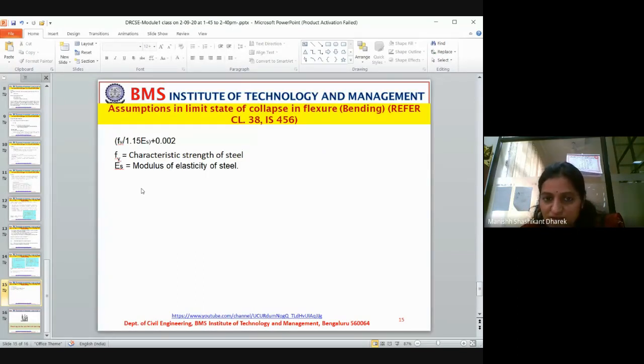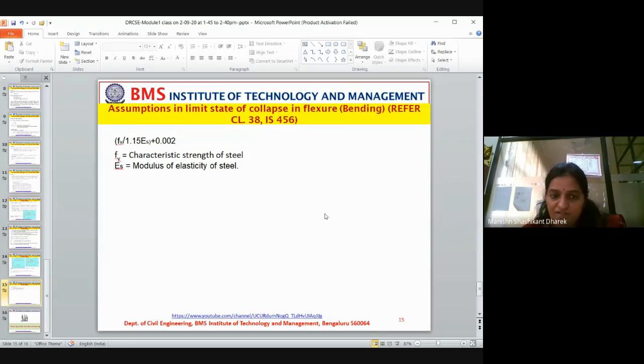Any number which is given will be connected with something else. If you have written 0.002, this has some meaning. If you have written 1.15, it has some meaning. Fine. Now, any doubt in this part?